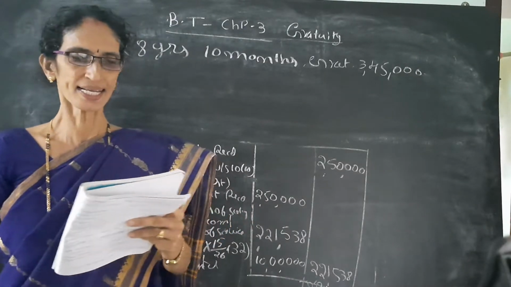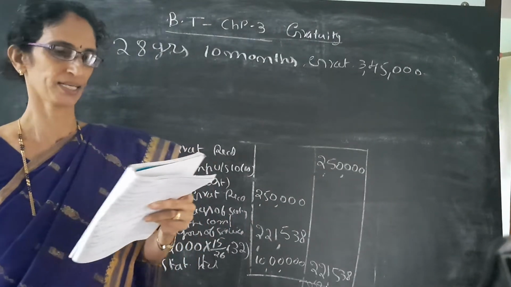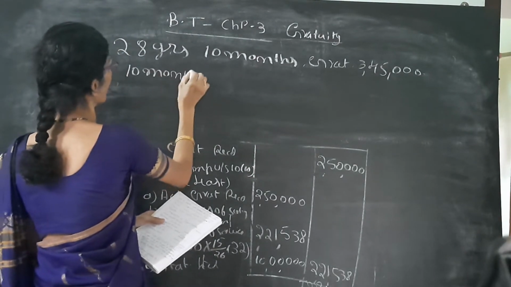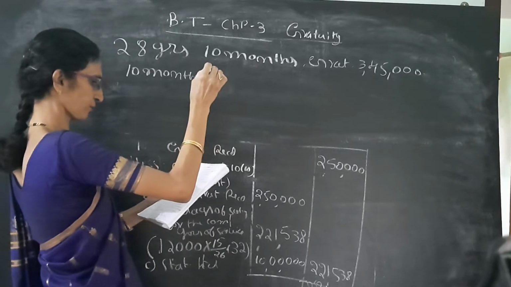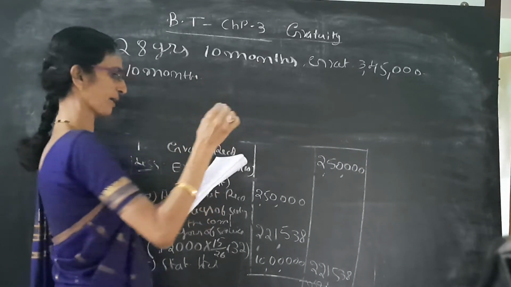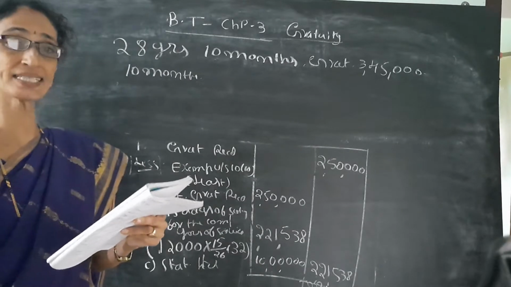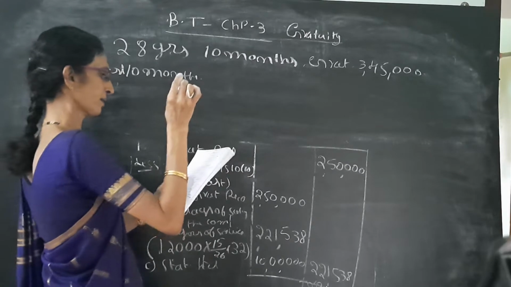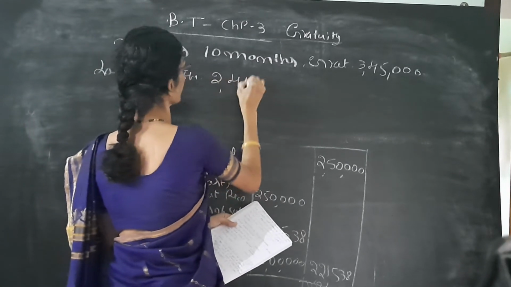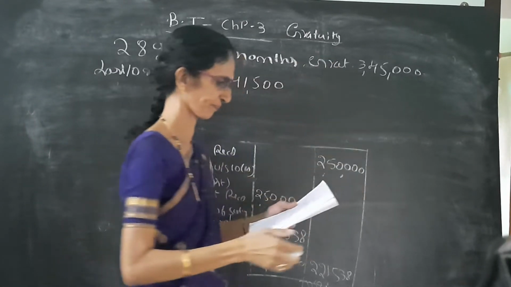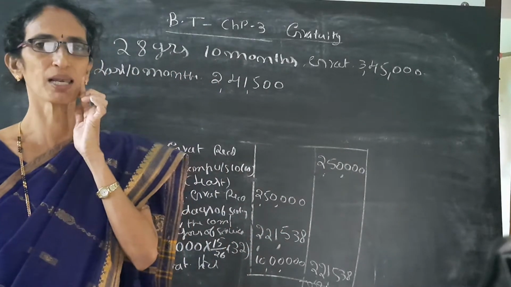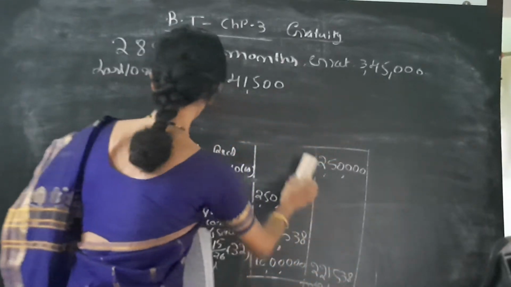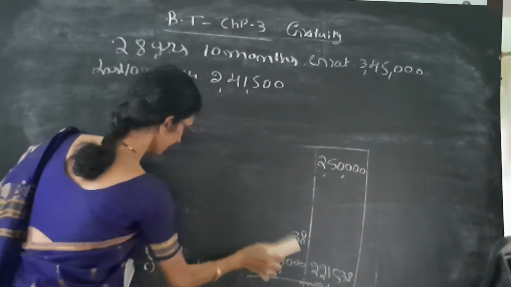His salary for the last 10 months amounted to rupees 2,41,500. It is not average; the last 10 months salary is given as rupees 2,41,500. Compute the taxable gratuity. So given this much information, we are asked to compute the gratuity.